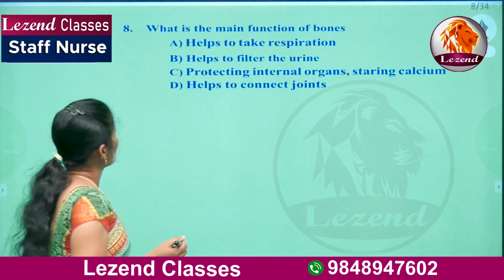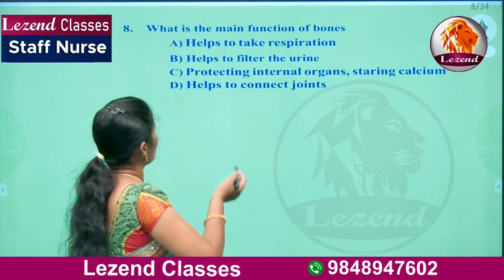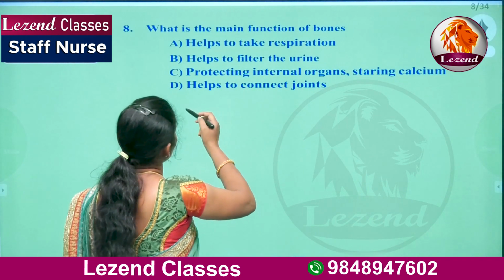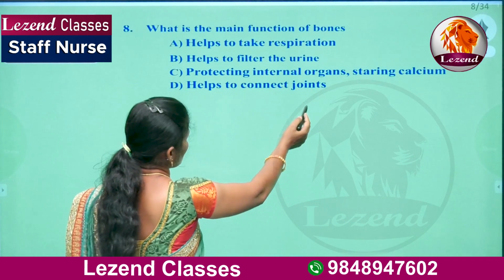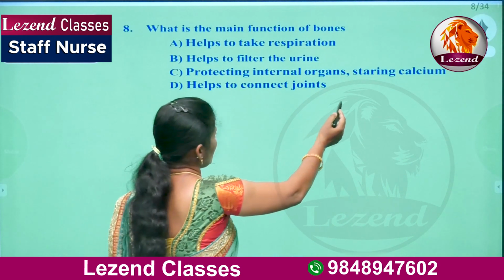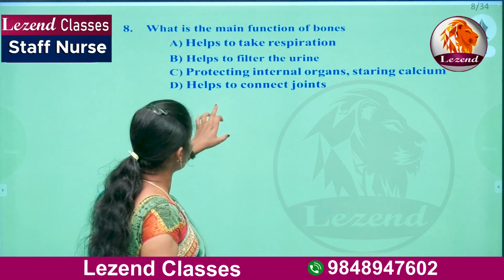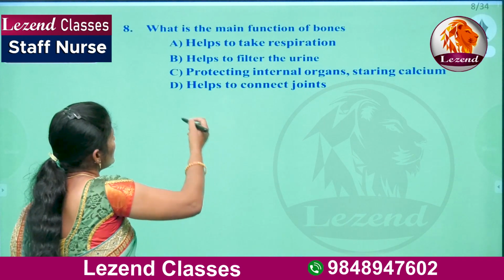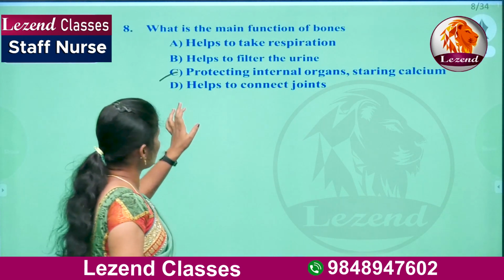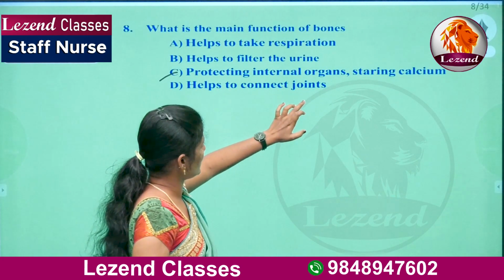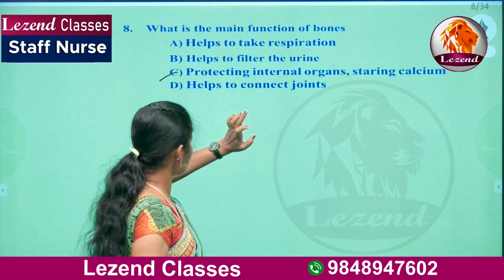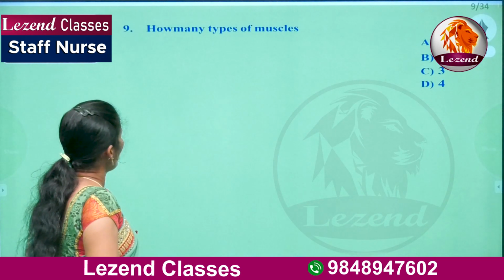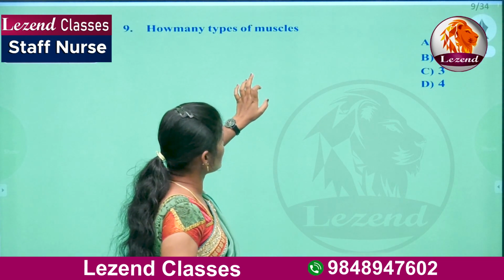Next question. What is the main function of bones? It helps to take respiration, it helps to filter the urine, it helps in protecting the internal organs and storing calcium, and also it helps to connect joints. What is the main function of bones? So C is the right answer, that it is protecting the internal organs and also storing the calcium.